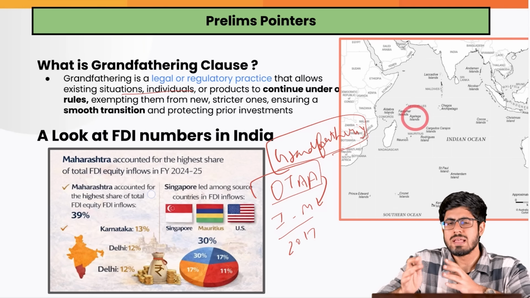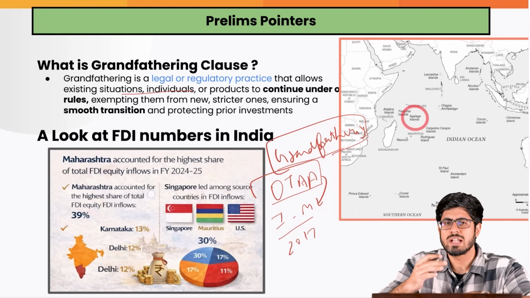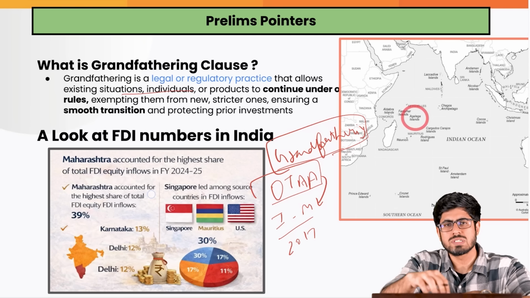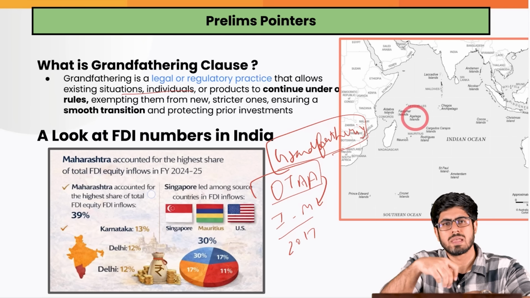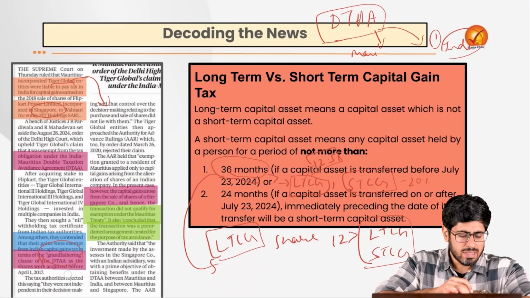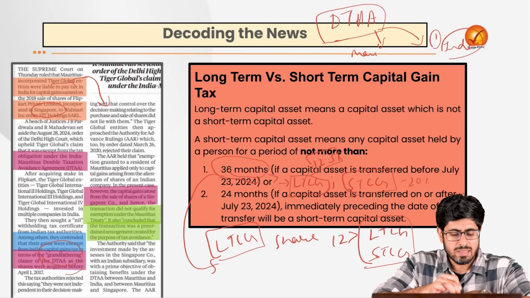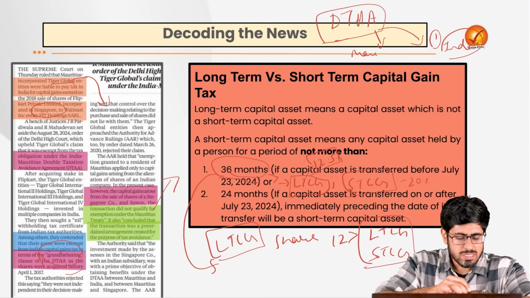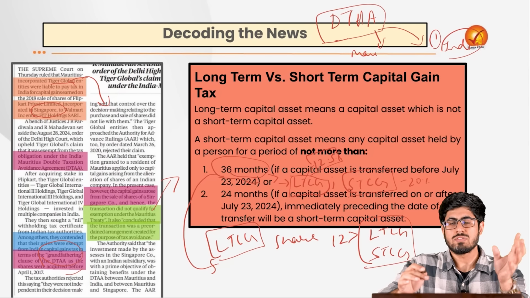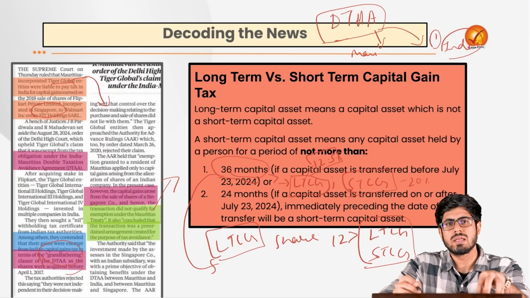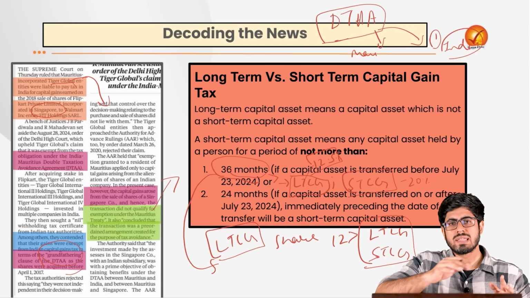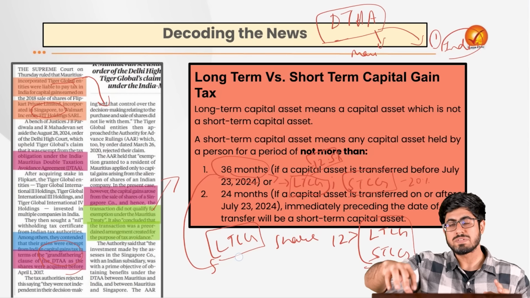And that is how you would remember that if a grandfathering clause is used, it means that certain exemption is given, that these new provisions would not apply to you. You just take time to adjust to the new mechanism. You have been saved from it. The Supreme Court in this case actually said that this grandfathering clause would not apply here. They would have to pay the taxes because it was just a preordained discussion, a preordained treaty that they did, that one entity registered in Singapore, which is Flipkart, which is held by an entity which is registered in Mauritius, which is this Tiger Global. They are now selling it to a third company which is registered in the USA.